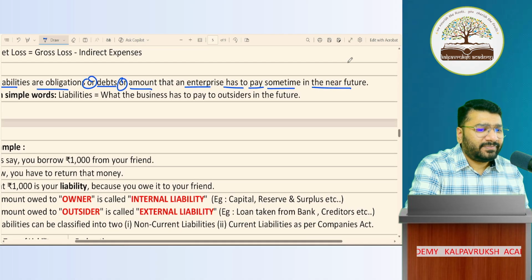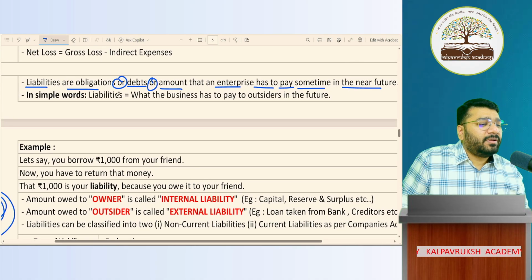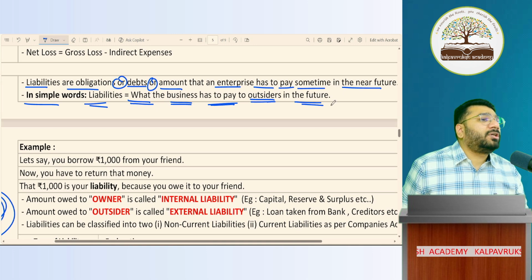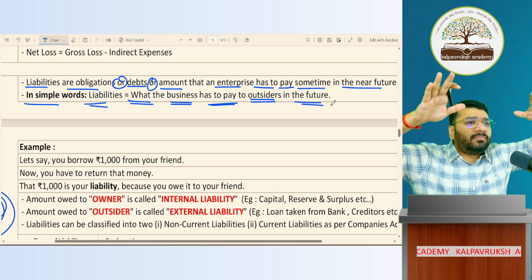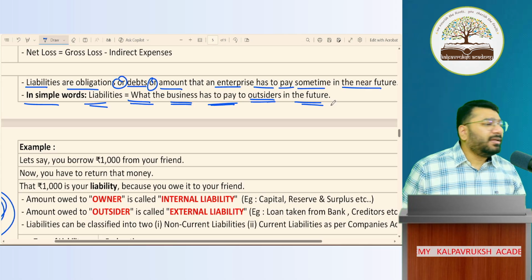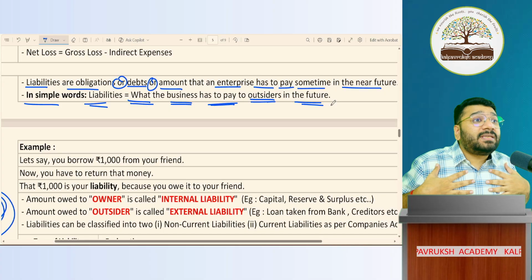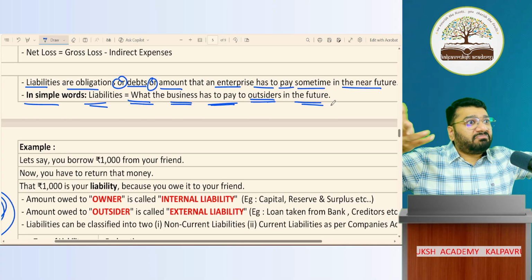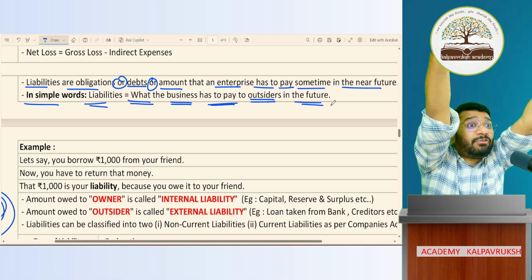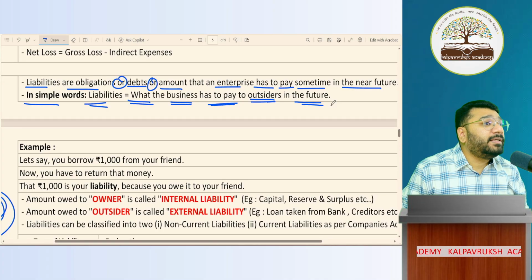Okay. Can I make it simple for you? In simple words, what is liability? Anything that the business has to pay to an outsider in future. Anything that I have to pay in future is liabilities. Let me remove all the other words. Simple. Anything that the business has to pay to anyone in future, that is called liabilities.